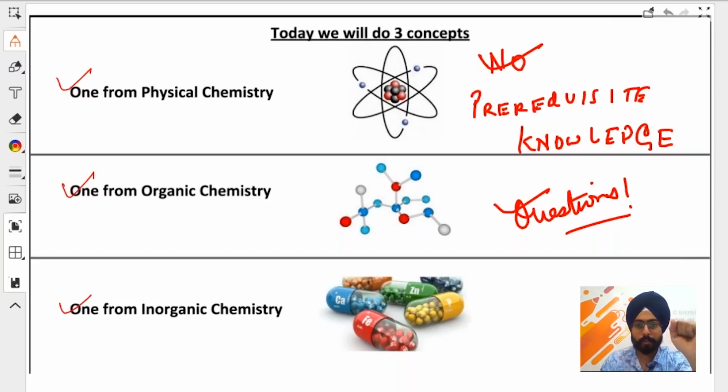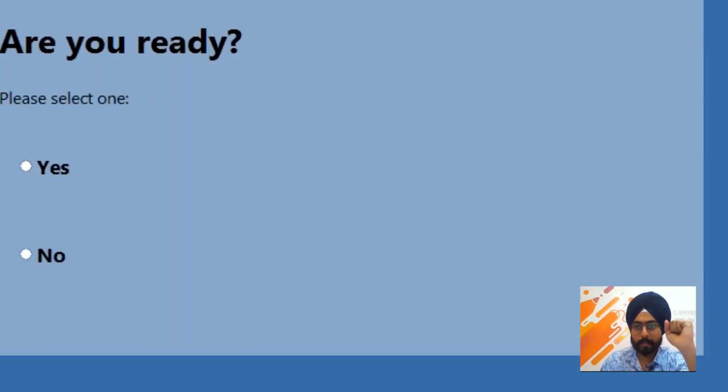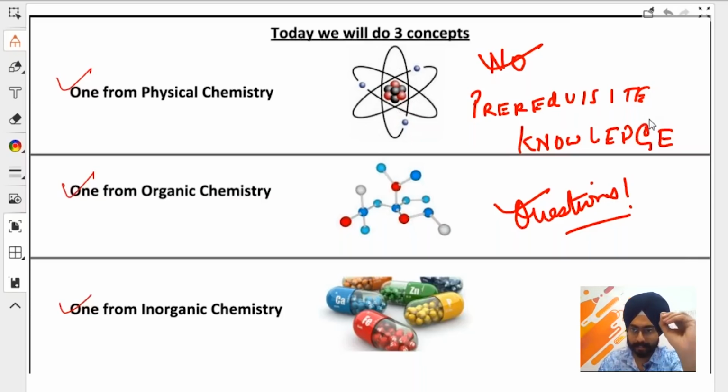So I'm launching a poll for that question. Are you guys ready? 50% of you have voted. Guys, come on, I want more responses from you. Quick, quick, quick. 70% of you have voted. Guys who are remaining, please click the option on your screen. 83% have voted. I'm going to close the poll in another 5, 4, 3, 2, and 1. Around 90% of you have voted and 98% say yes, you are ready.